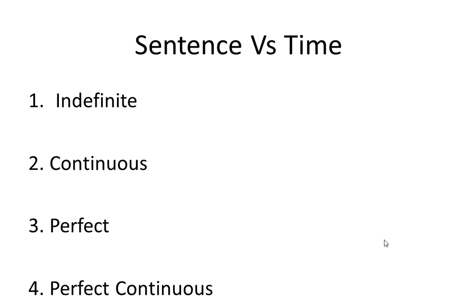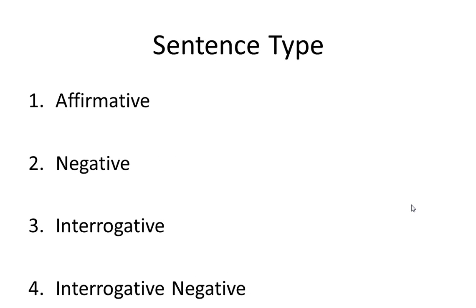But a sentence can be related with time, and a sentence can also be related with its nature. So now we will learn another type of sentences. There are four types of sentences if we relate the sentence with the nature. If the nature of the sentence is very simple and straightforward, then it is called an affirmative sentence.